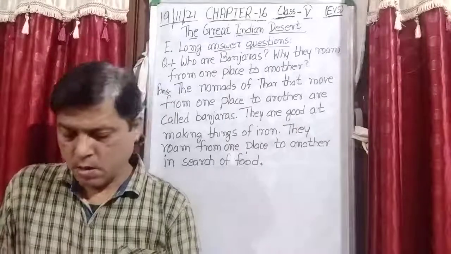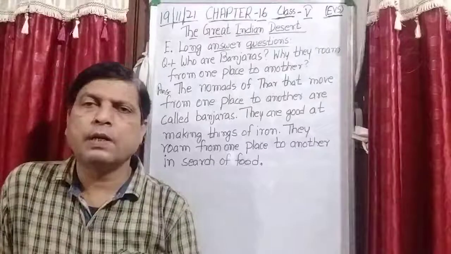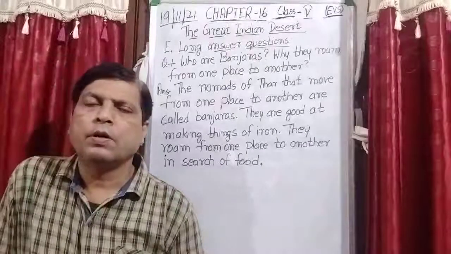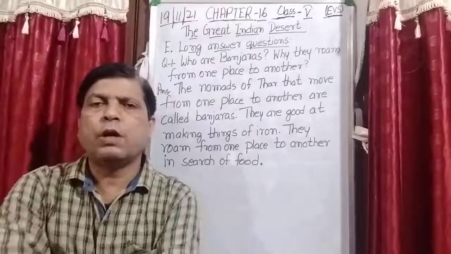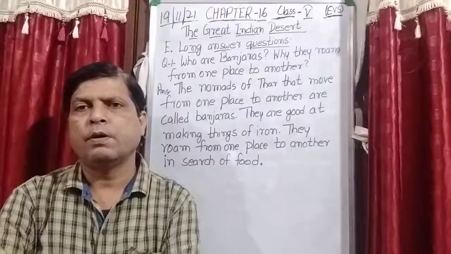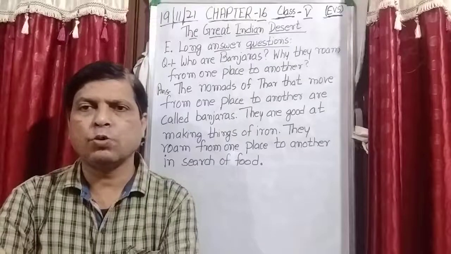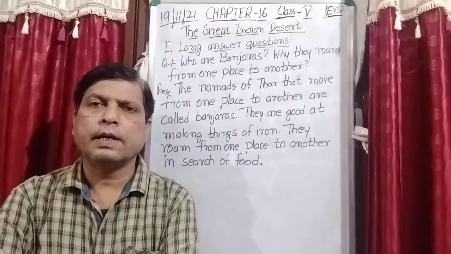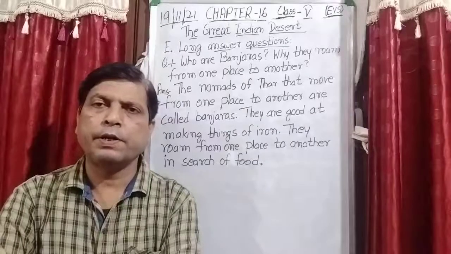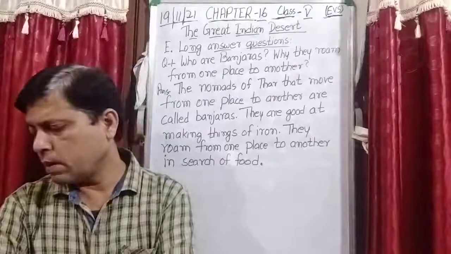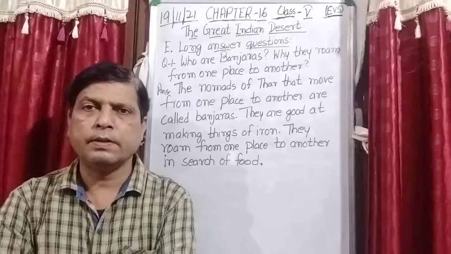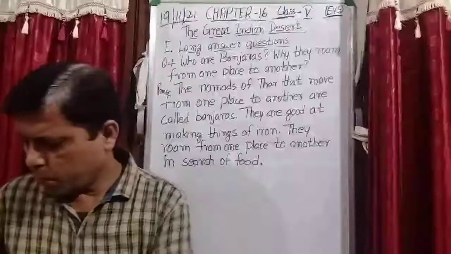It is the quality of the sand that due to the heat it becomes very hot, and when it is night there is no sunlight, so the sand also cools very fast. So this is the reason why the days are hot and the nights cool in the desert. Is it clear?